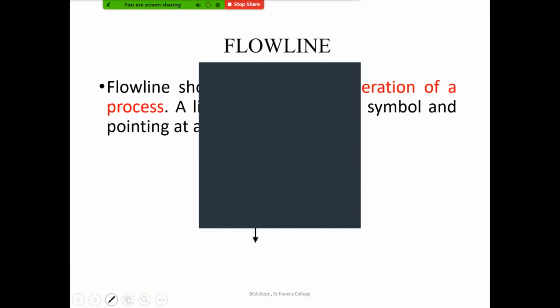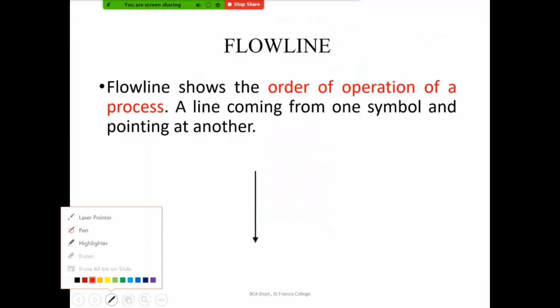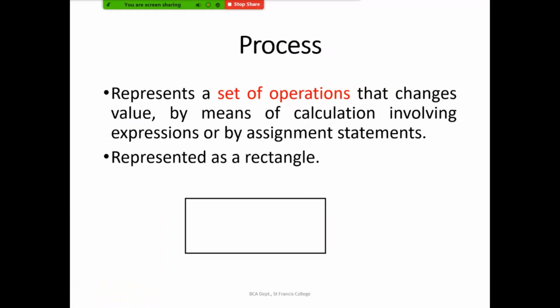Okay, so now we'll move on to the next symbol, which is the process symbol. The process symbol is indicated by a rectangle, and it is used to show the calculations involving expressions. This symbol is used to show the calculations and also the assignment statements. How are we giving the assignment statement? Any statement which has an equal to sign will be assigning the value from the right hand side to the left hand side variable.